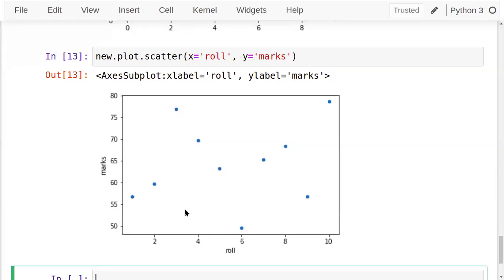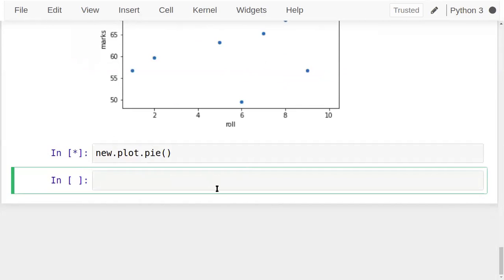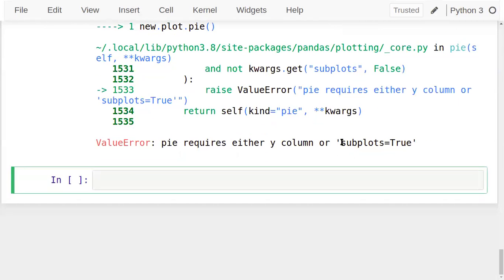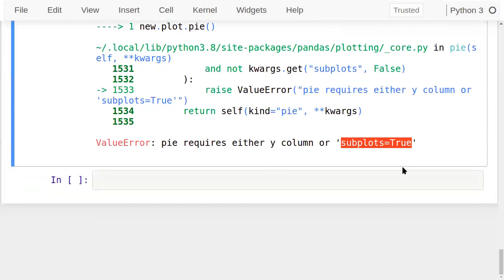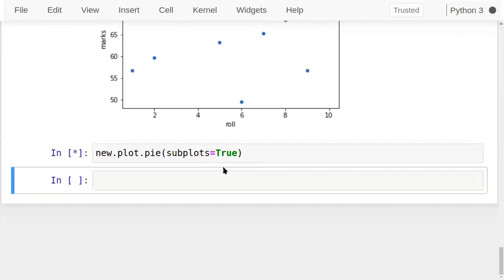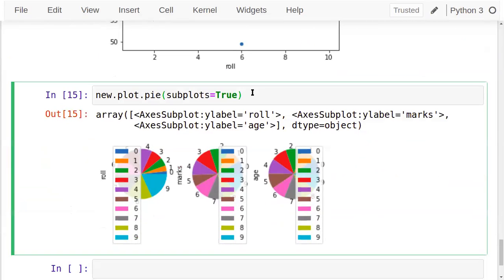Now, next is the pie chart. New dot plot dot pie. Okay, any parameter. Okay, sorry. So you have to use either a column name or subplot, because three different entities are there. So when you see the plot for that, the three plots will be visible.